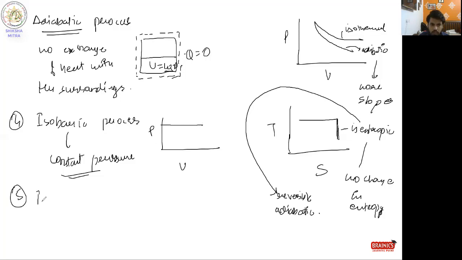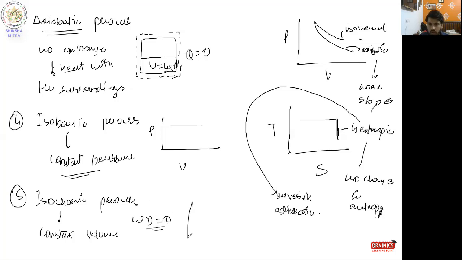And our fifth is the isochoric process. Mainly questions come from adiabatic and isothermal. Questions from these processes also come, but in a very similar form, like suppose they draw an isobaric process and ask what is the work done. In a conceptual question, it can ask what is the work done in isochoric. So just a tricky question. Everybody knows isochoric is the process conducted at constant volume, so there is no change in volume. This means the work done is 0 in this process.